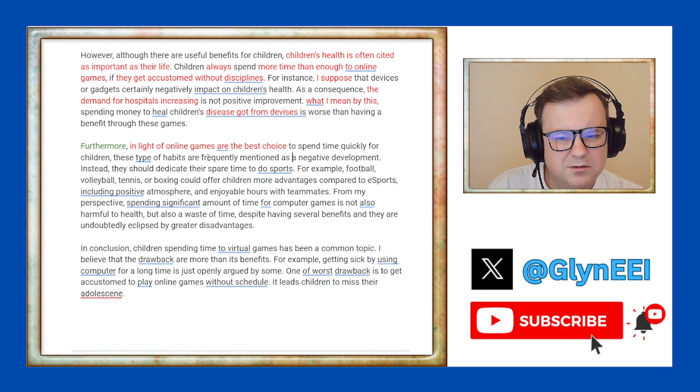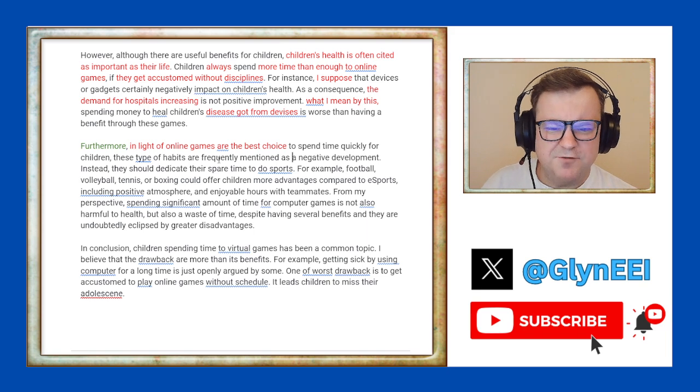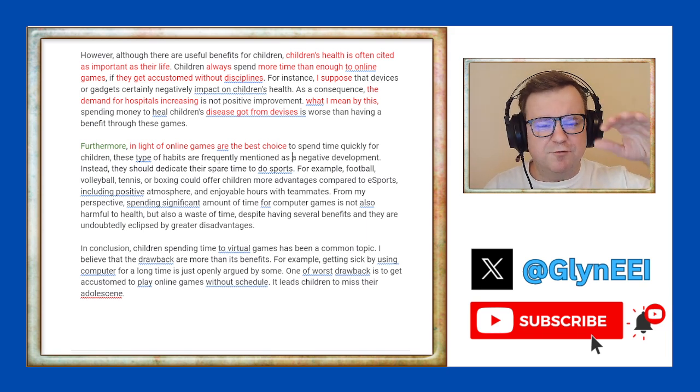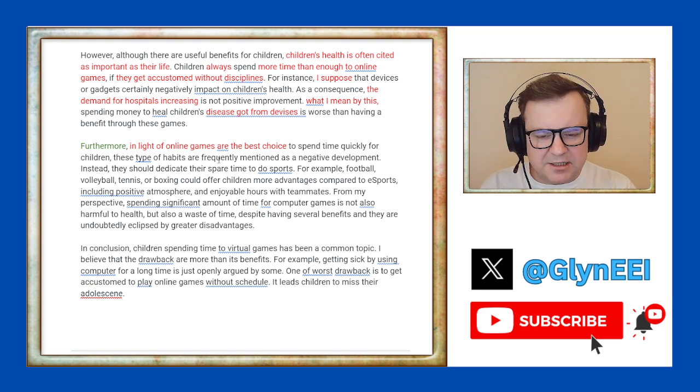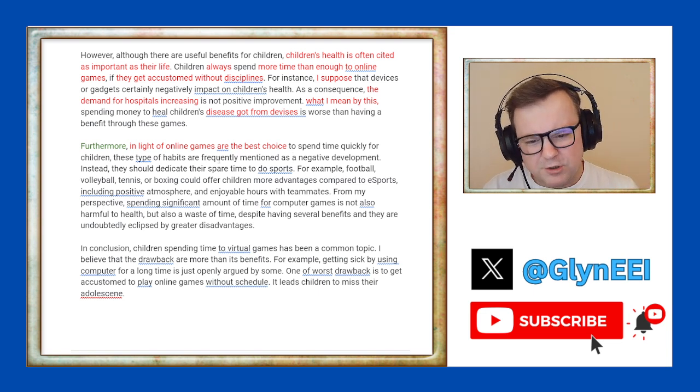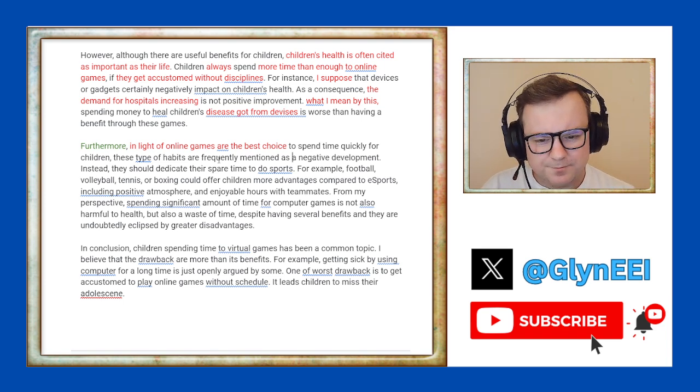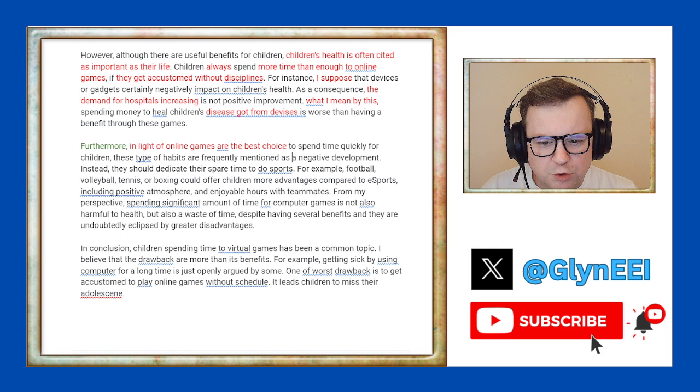Okay. I'm trying to make sense of this. We want to begin each paragraph with a topic sentence. The main idea of the paragraph should be in the first line of the paragraph. So let's just read that again. Furthermore, in light of online games are the best choice to spend time quickly for children, these types of habits are frequently mentioned as a negative development.